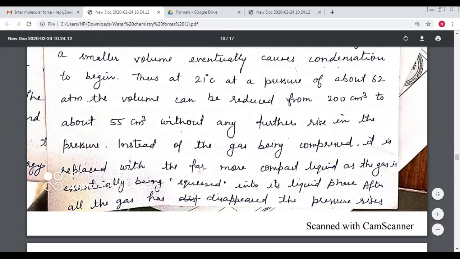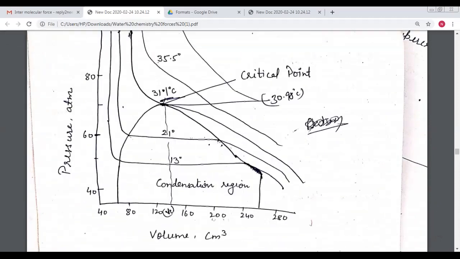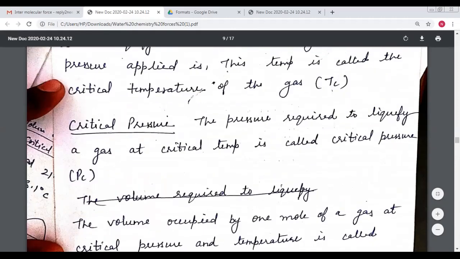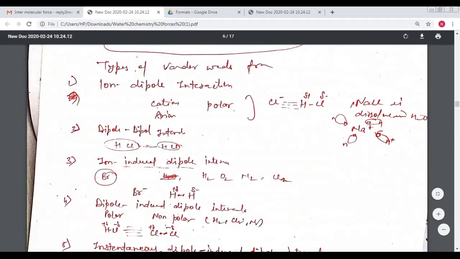After all the gas has disappeared under pressure and has been converted into the liquid condition at this temperature, pressure and volume, these phenomena are called the critical pressure, critical volume and critical temperature. So now I repeat some topics.